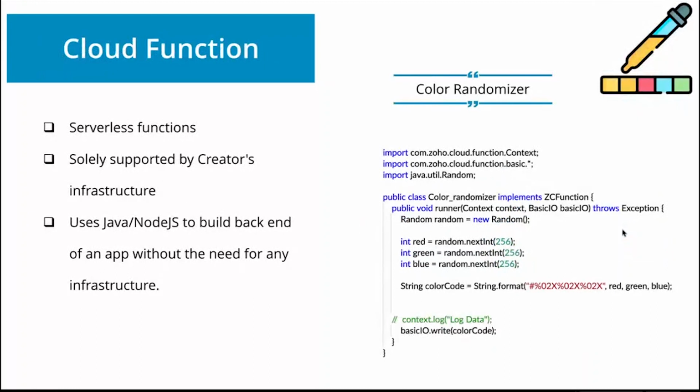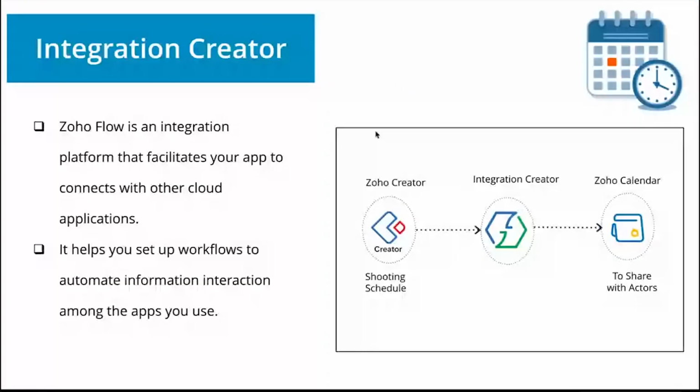And the third feature we are going to use is cloud function. Cloud function is a serverless function which is solely supported by the Creator's infrastructure. In our case, we are using a cloud function in Java to build something called a color randomizer. Whenever I'm creating a calendar in the Zoho Calendar, I can specify a different color for each and every project.